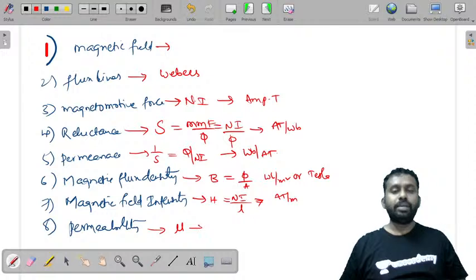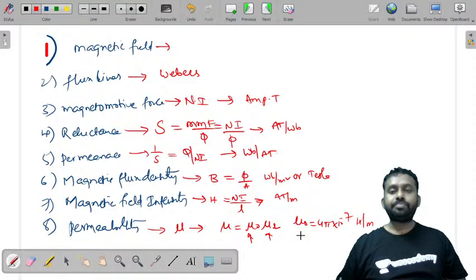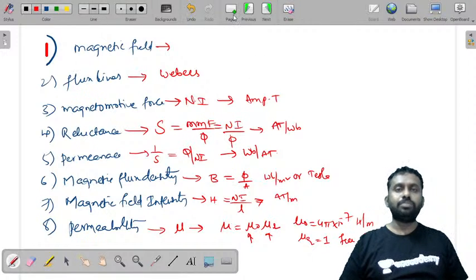Permeability is denoted by mu, and mu is equal to mu naught into mu r, where mu naught is the absolute permeability and mu r is the relative permeability, and mu naught is equal to 4 pi into 10 power minus 7 Henry per meter, and also mu r is equal to 1 for free space, and it's a dimensionless quantity. So these are all the things that we have seen in the previous session. Let us solve some problems in this session on these basic questions.